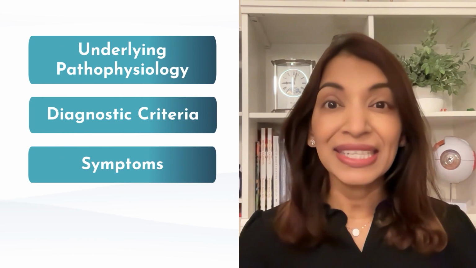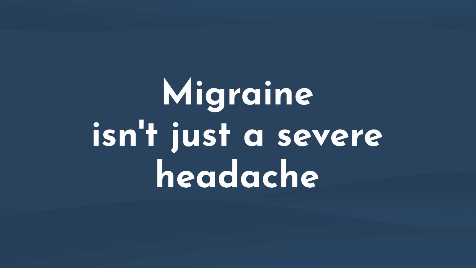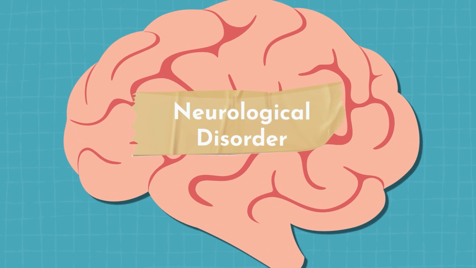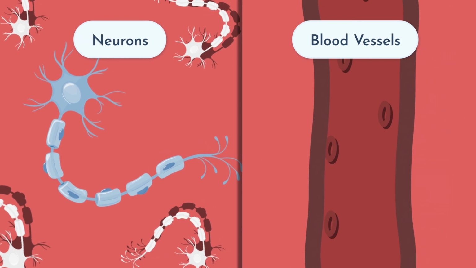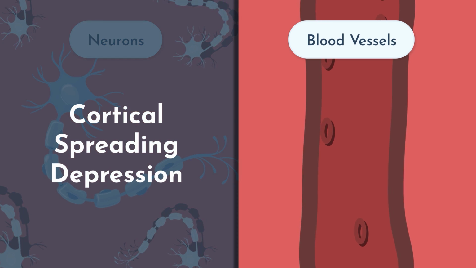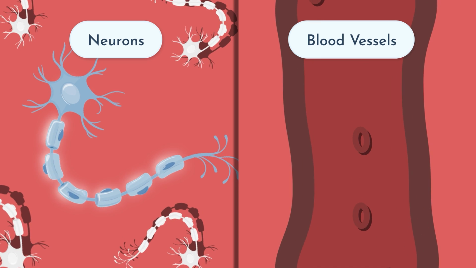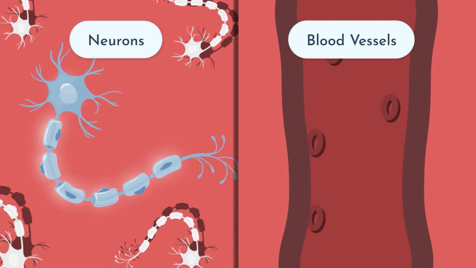Now, let's dive into the world of migraine by exploring its underlying pathophysiology, diagnostic criteria, symptoms, and root causes. At the end of this video, I'll also touch briefly on the management of migraine using a functional medicine approach. First, it is important to recognize that migraine isn't just a severe headache. Rather, it's a complex neurological disorder. Migraine affects both neurons and blood vessels in the brain. A migraine is believed to begin with electrical changes in neurons, a phenomenon called cortical spreading depression. These electrical changes are typically followed by changes in blood vessel size, along with an inflammatory component.